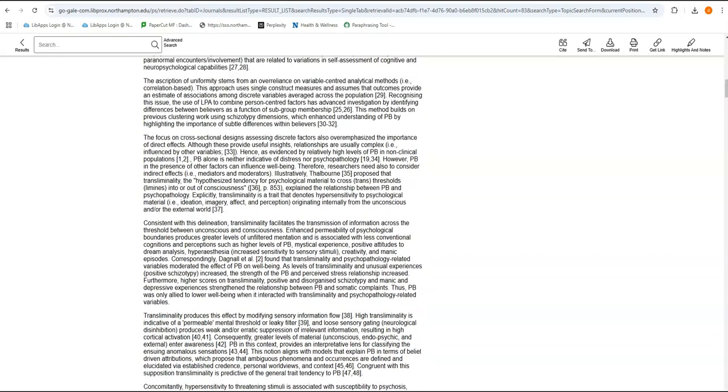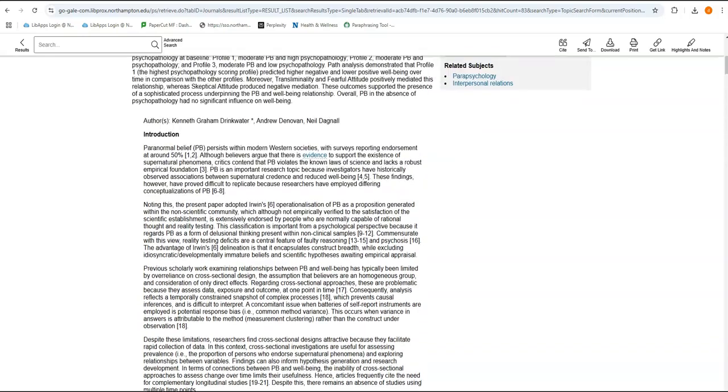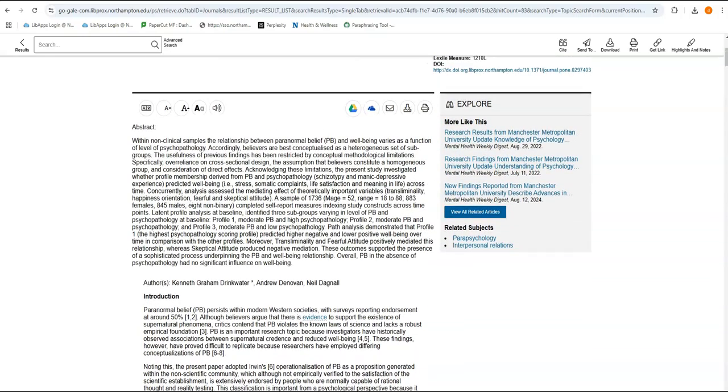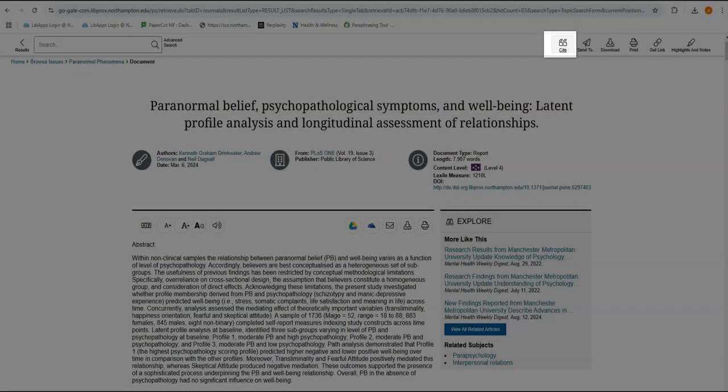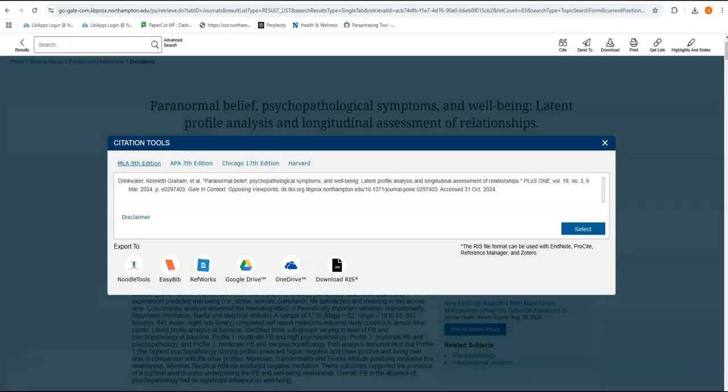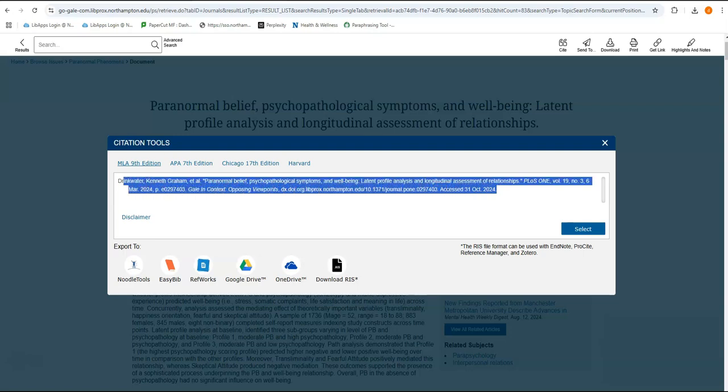So let's go back up to the top. And I want to show you guys some tools that Gale has to offer. We need MLA citations for our works cited in our annotated bibliography for Professor Walter's class. So if you go right here to our citation tool, we can see MLA 9th edition is the default. And this is a formatted MLA citation that you could use for your annotated bibliography and your works cited page for Professor Walter's research paper. You can just copy and paste this and you're pretty much good to go. And all the databases I'm going to show you will have this functionality.